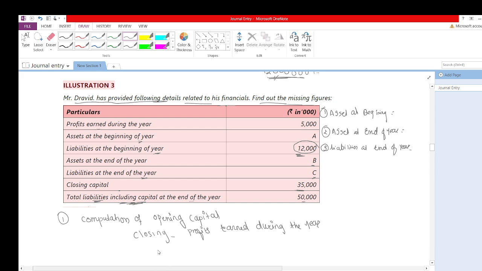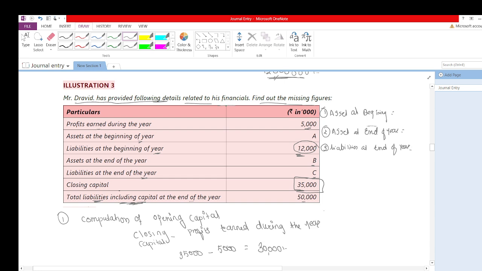Closing capital they have given here is 35,000, so I'll write over here 35,000. And profit earned during the year, they have given over here, is rupees 5,000. Now what will be the opening capital? Opening capital would be 30,000. Now I have opening capital.